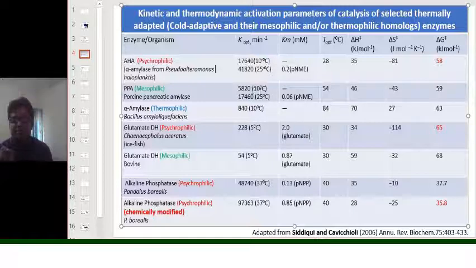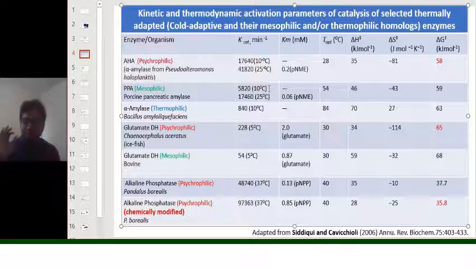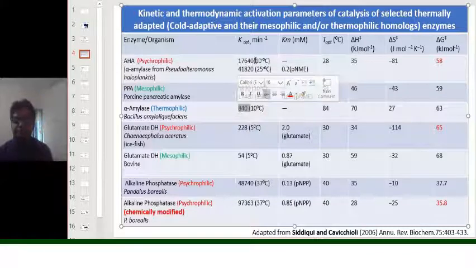degrees Celsius it is 5,820 only. That means there is almost threefold increase in K cat for the psychrophilic enzyme in comparison to the mesophilic enzymes. If you again take the example of the thermophilic enzyme, then it is quite low for the thermophilic enzyme and it is quite higher for the psychrophilic enzyme, that is cold adaptive enzyme. That means it is almost 20-fold higher than the thermophilic enzyme.